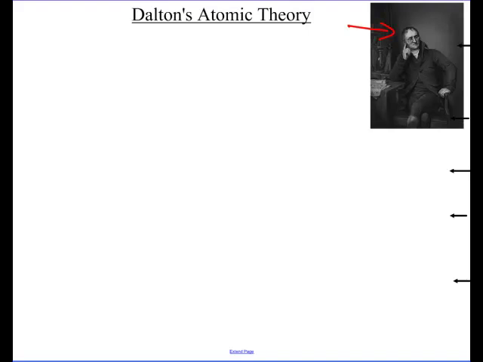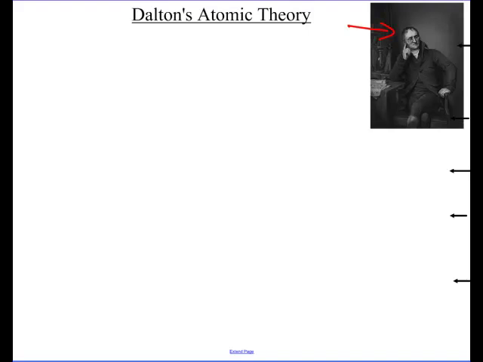What he did is he took the idea of the atom, the law of multiple proportions, the law of conservation of energy, and the law of definite composition, and came up with the idea of an atomic theory that would kind of pull them all together. There's not a lot of memorization in this class, but this is one of those things I really want you to get into your brain. Dalton's atomic theory has 5 points, and I'm going to be referring to those all year long, so you've really got to have a good grasp of what's going on.